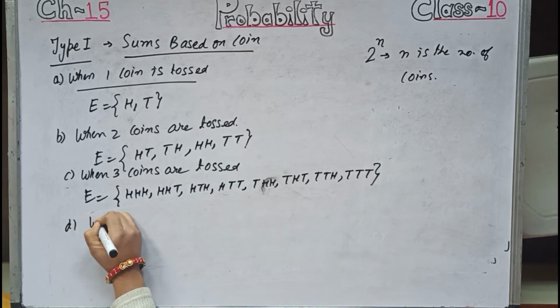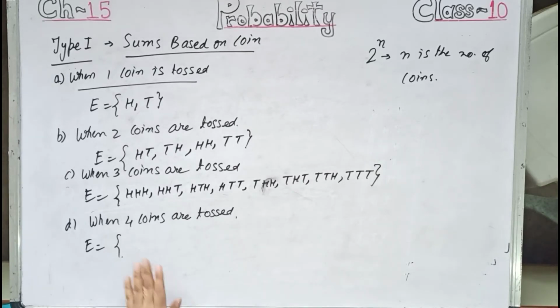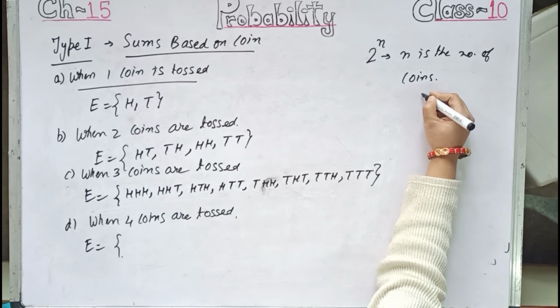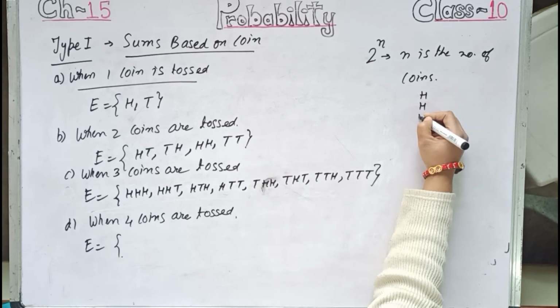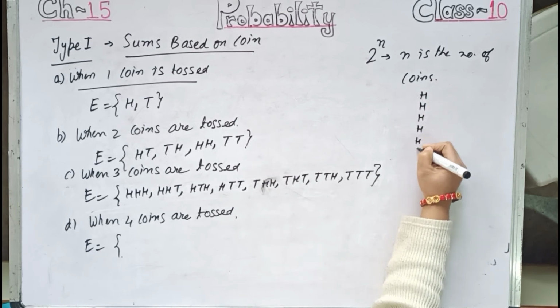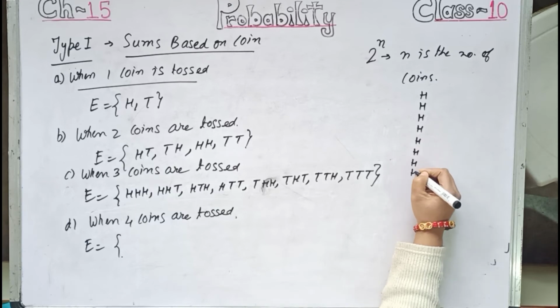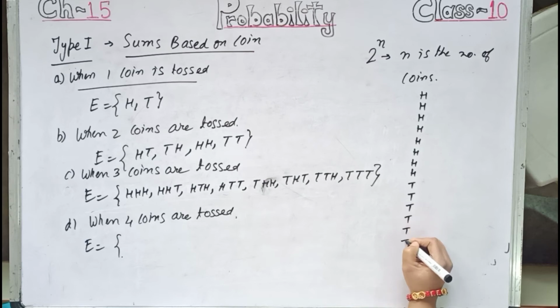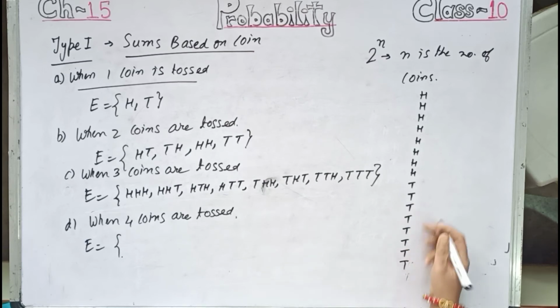Now we will be finding the events when 4 coins are tossed. In this also we will be following the same rule, or the same trick, we can say. So 2 to the power 4 is 16. So 16 events will come. So 16 by 2 is 8. So we will be writing each 8 times. 1, 2, 3, 4, 5, 6, 7, 8. 1, 2, 3, 4, 5, 6, 7 and 8.